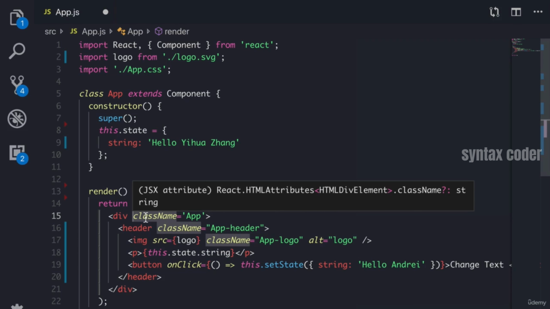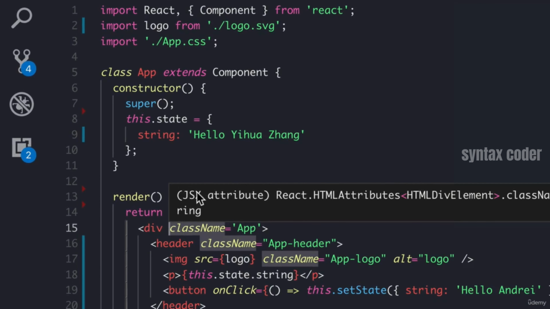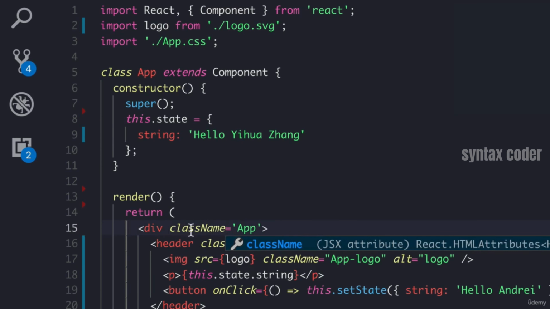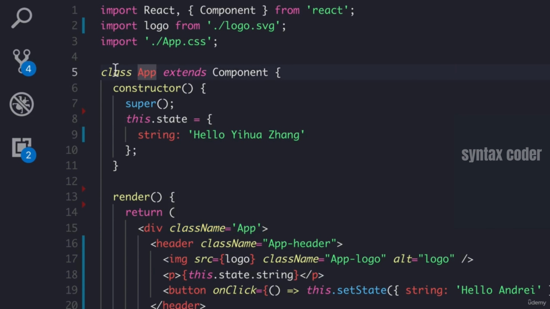And if I hover over this, you see that it's a JSX attribute. Because if I used the word class in here, class means something else in JavaScript. It means, well, we're creating a class, right? So JSX uses the syntax of className to distinguish between what we actually mean, which is giving it an HTML class, versus a class in JavaScript.